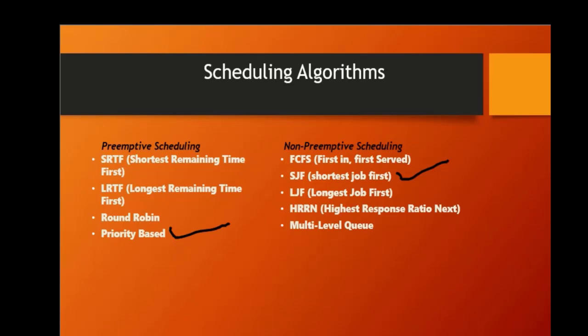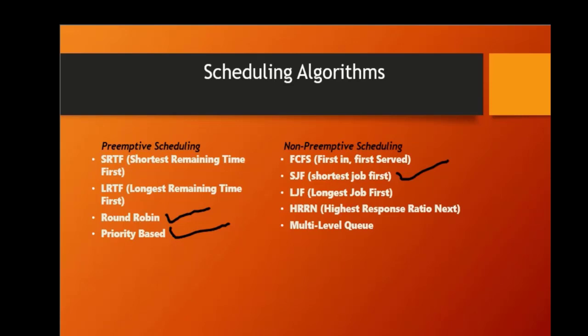Round-robin scheduling. This is a time-sharing algorithm that assigns a fixed time slice to each process. The scheduler assigns each process a time quantum, and the process is allowed to run for that amount of time. If the process doesn't finish execution within the time quantum, it is placed back in the ready queue and then the next process is selected.